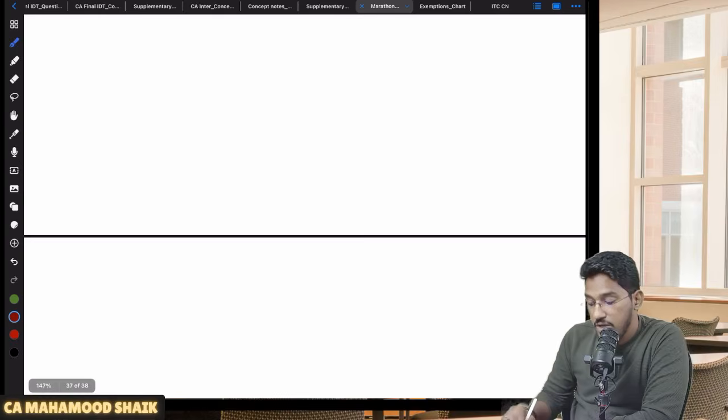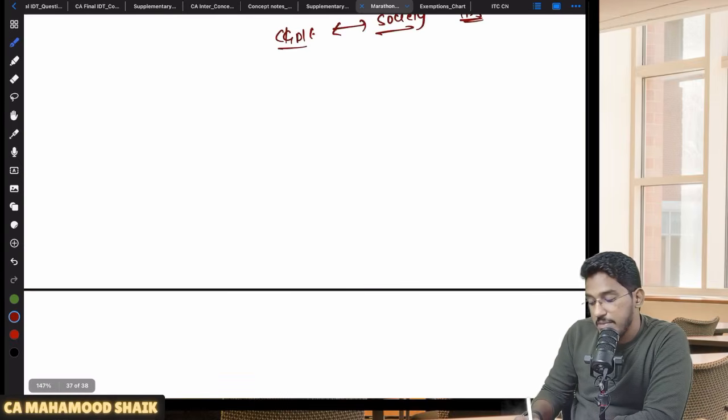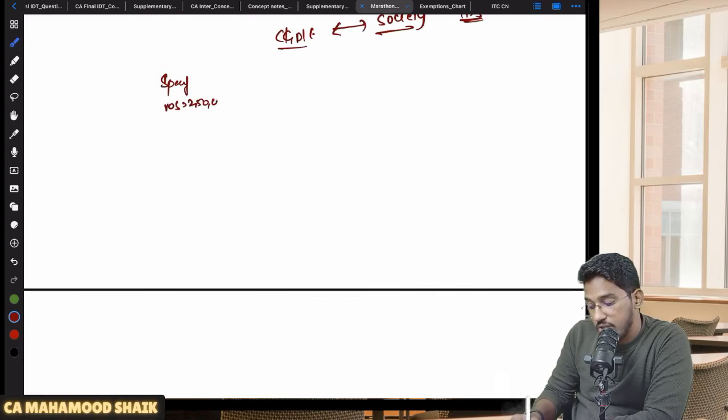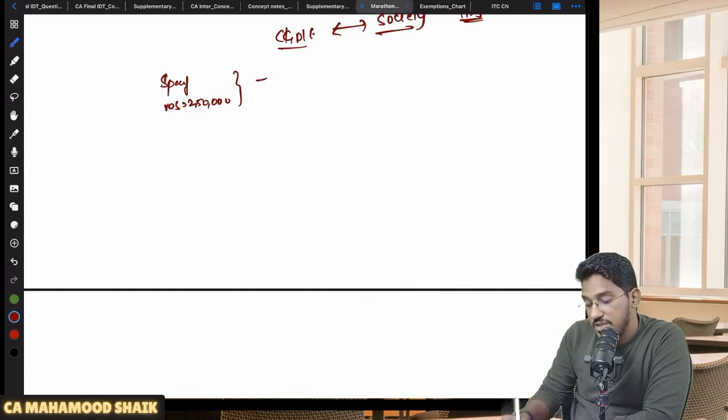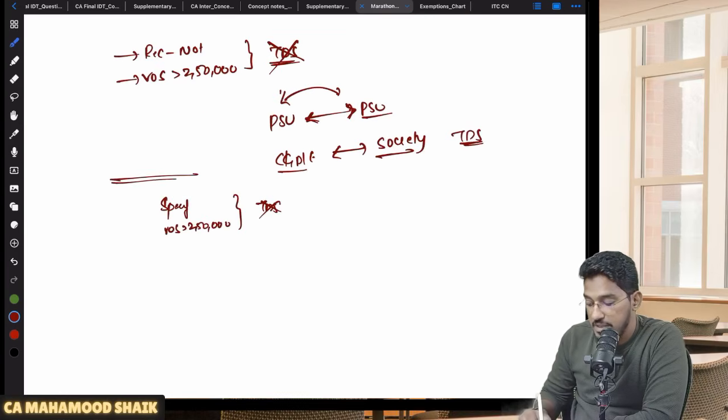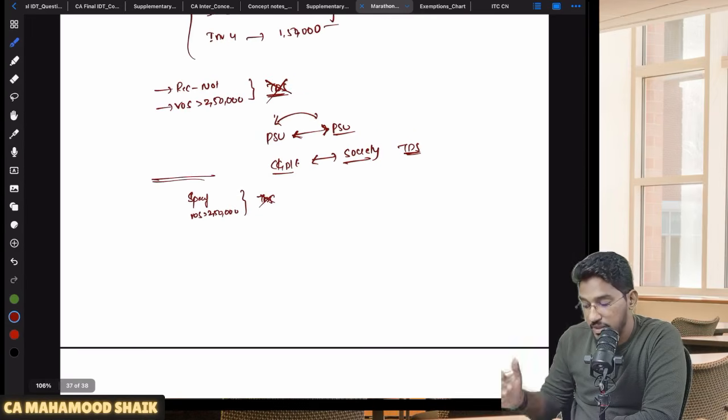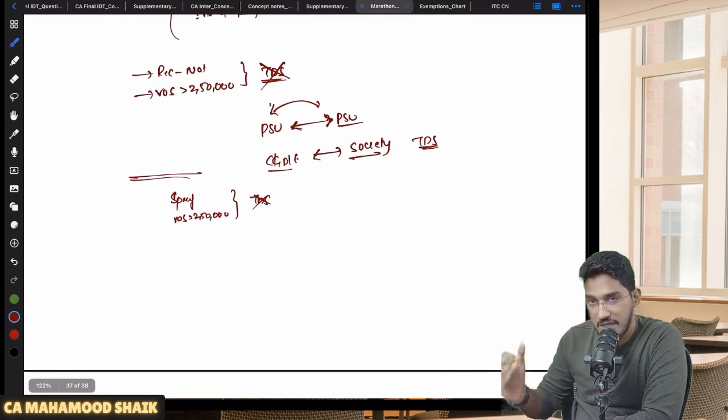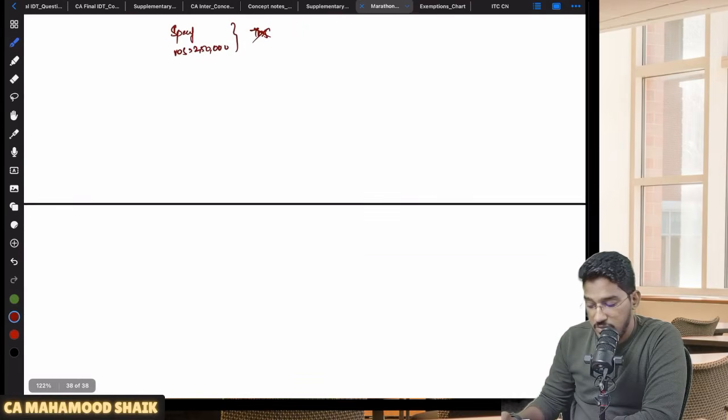Listen carefully. Sometimes what will happen is the recipient is a notified person. The recipient is a specified recipient. The value of supply under a contract has also exceeded 2,50,000 rupees. But still TDS will not become applicable. When, sir? One case I have already told. If the supply is happening between those specified recipients, except that clause D, then TDS will not become applicable.